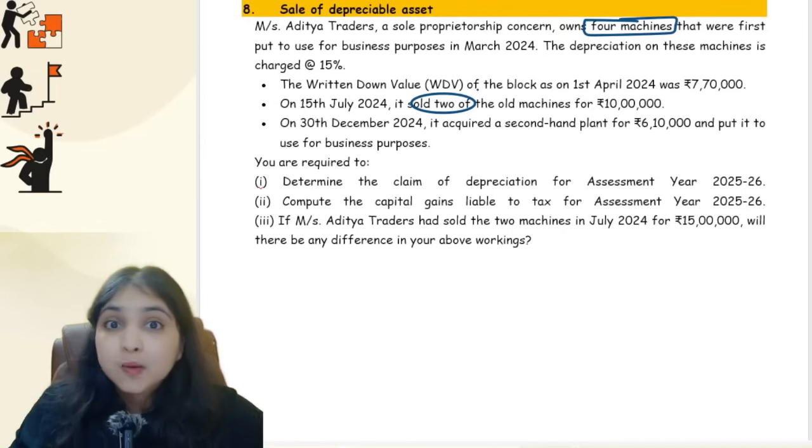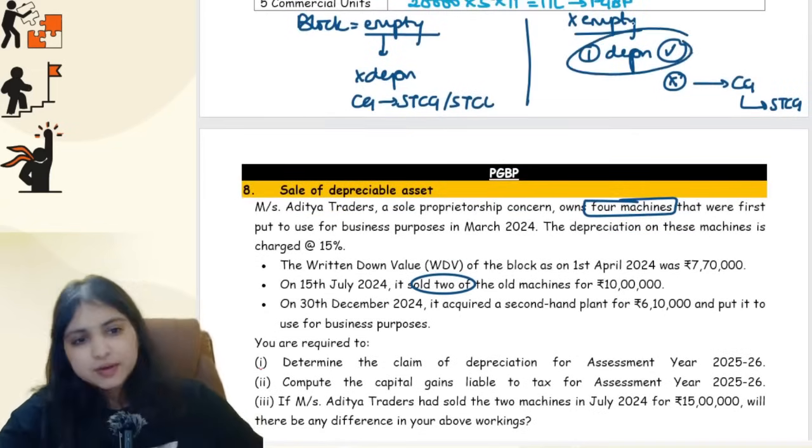So is my block empty? The block is not empty, guys. So if the block is not empty, first I will try for depreciation.